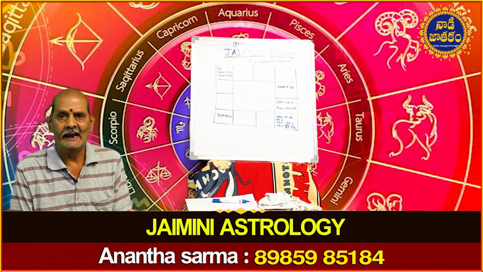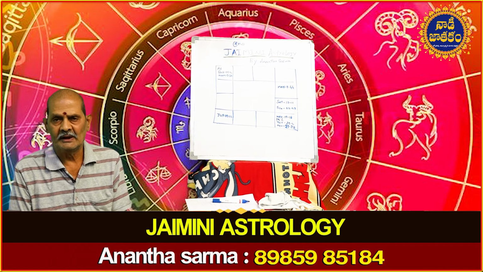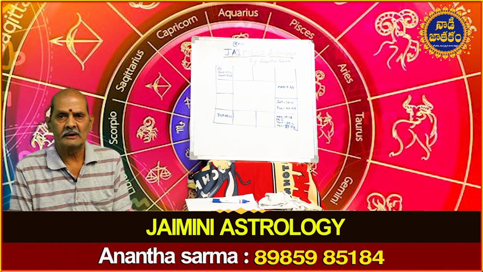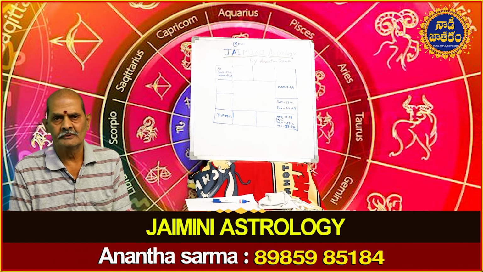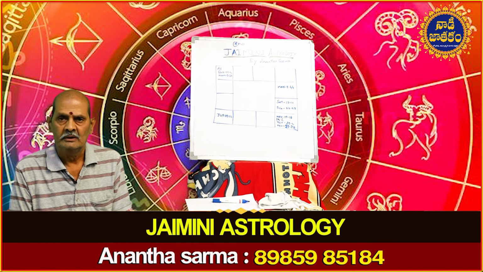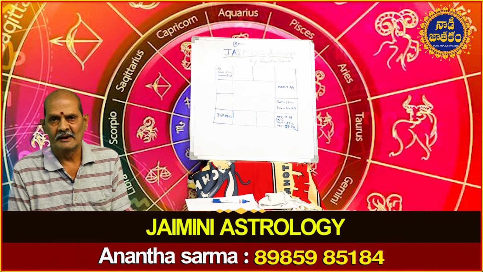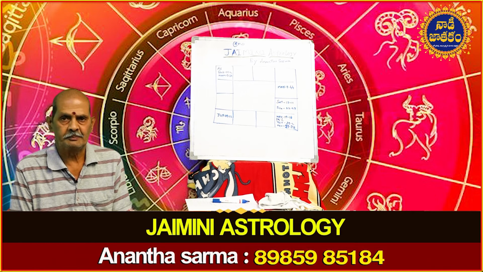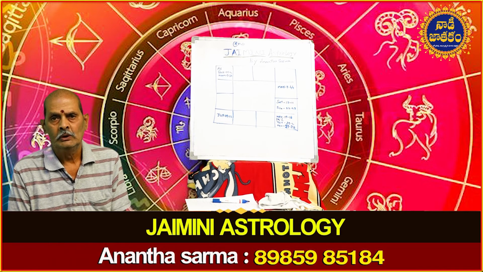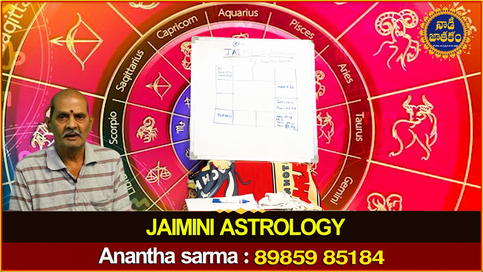Arudha Lagna is AL. From Upapada Lagna, we discuss three important aspects. One is wife, marriage and marriage related issues. The second is children. The issue of children is also discussed from Upapada Lagna. Then brothers and sisters. So these three aspects are discussed from the reference point Upapada Lagna.